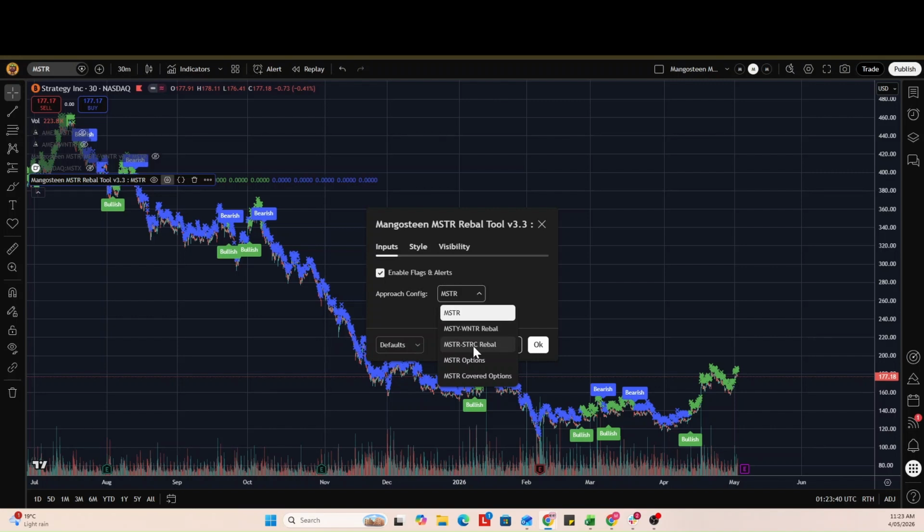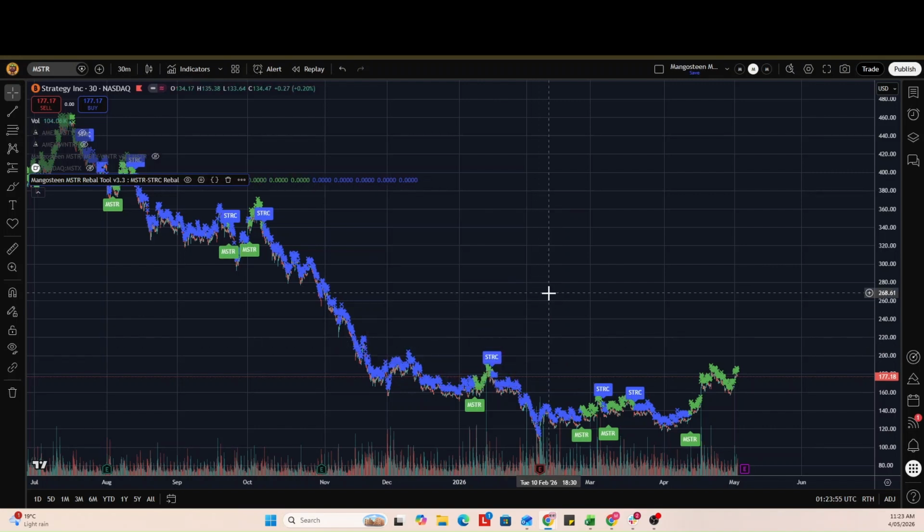Here we can add MicroStrategy STRC rebalancing, which is what we're going to talk about today, as well as if you want to use it for options or covered option strategy. So we're going to play around with MicroStrategy STRC rebalancing. So here we can click that. And what we have is we get an update to say, hey, I want it flagged to tell me when to rebalance into MicroStrategy, and then I want a flag for when I should rebalance into STRC.